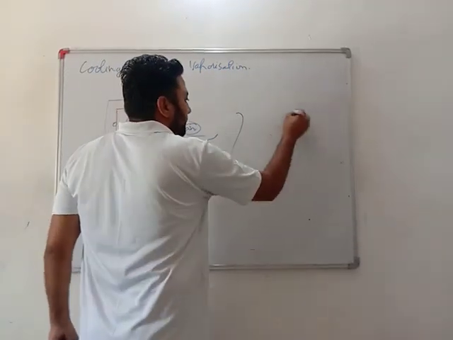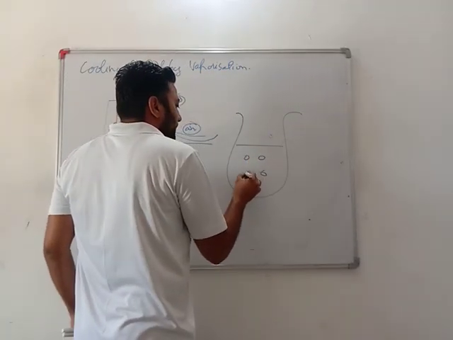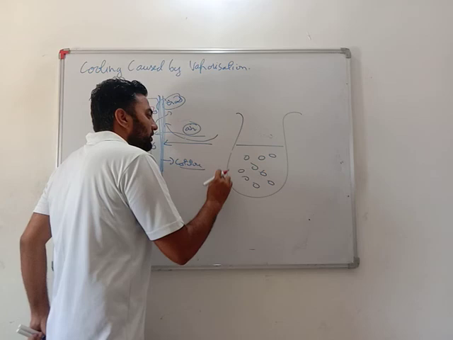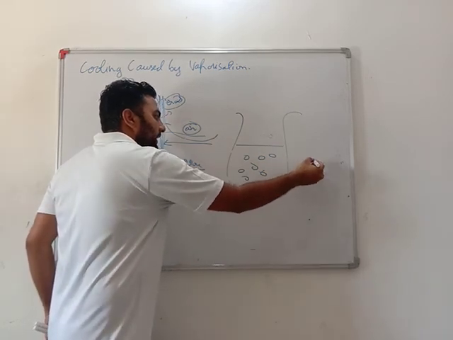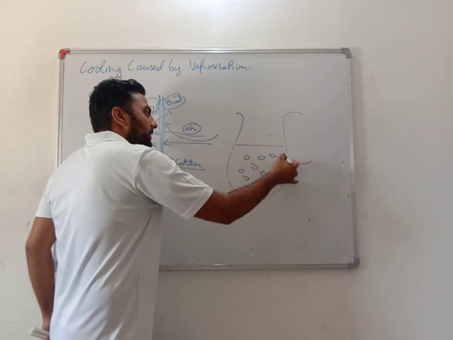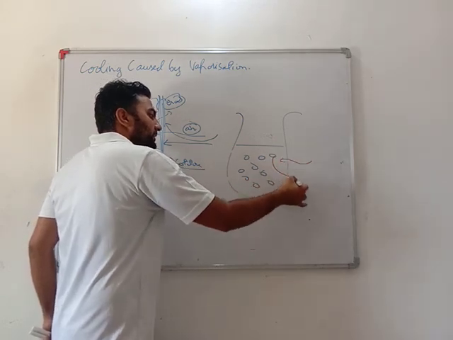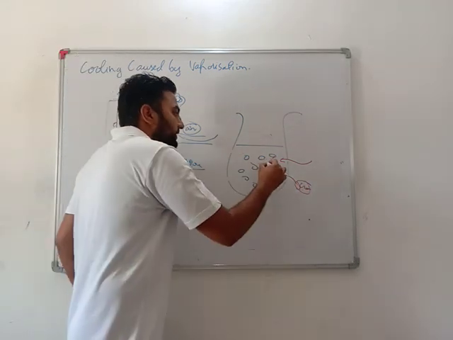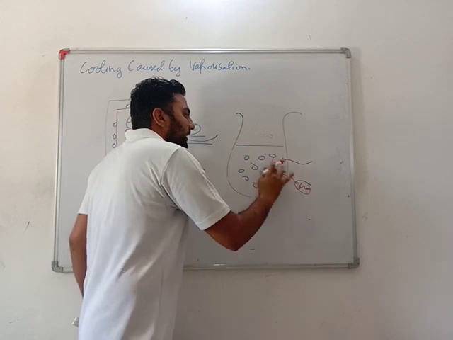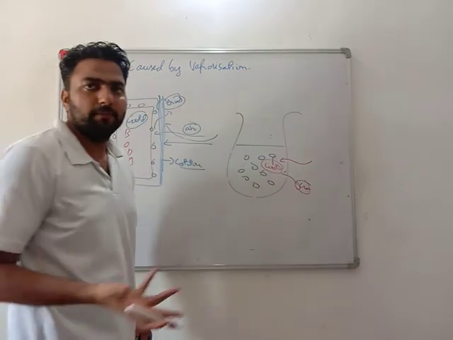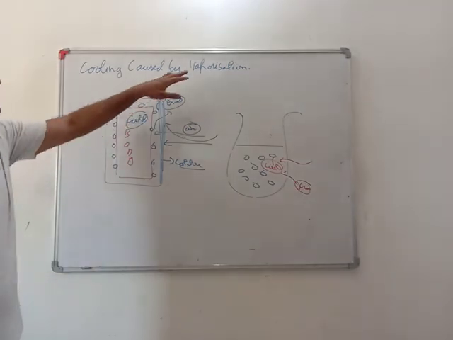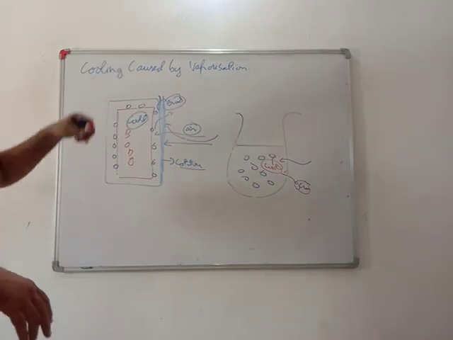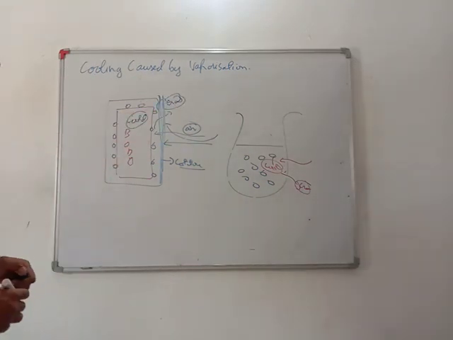Second example is the earthen pot. We say matka in our language, yes or no? This earthen pot has small holes in it. So what happens is that air comes in contact with this, and gives it kinetic energy. The water gets converted into gas, and as it gets converted into gas, it absorbs heat from this, and here the water gets cooled. This is the process. So if vaporization is taking place, surely it is causing cooling, or cooling is caused by vaporization.